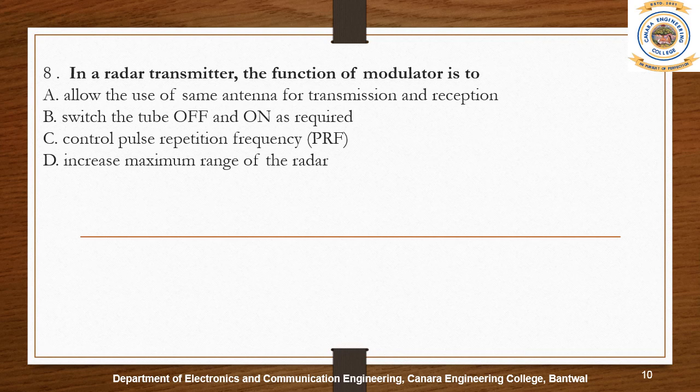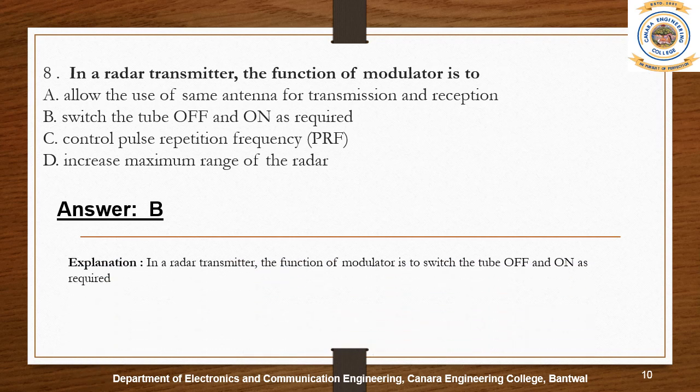In a radar transmitter, the function of the modulator is to switch the tube off and on as required. This radar modulator switches on the anode voltage for the high power tube for the duration of the pulse. Therefore, it is sometimes called keyed on-off radar modulator.